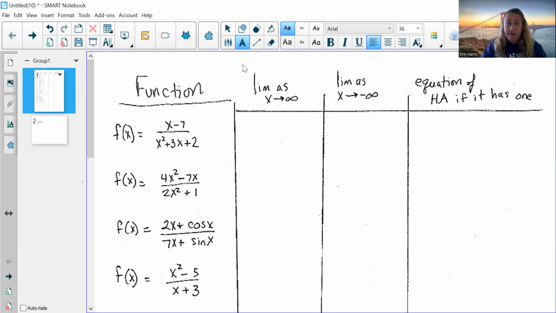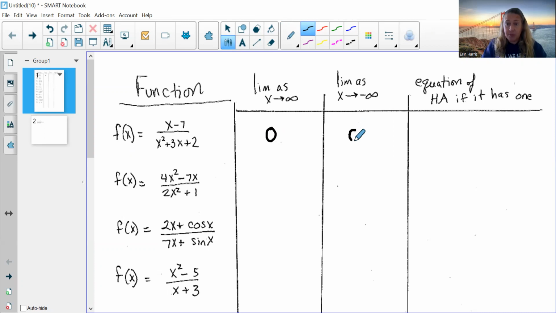Whenever that happens, this is bottom heavy, the limit goes to 0, and it wouldn't matter if x approached negative infinity. Therefore there's a horizontal asymptote line for this function at y equals 0. Make sure you write out the full equation.